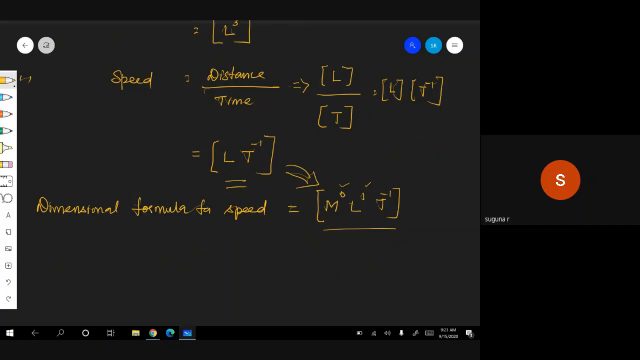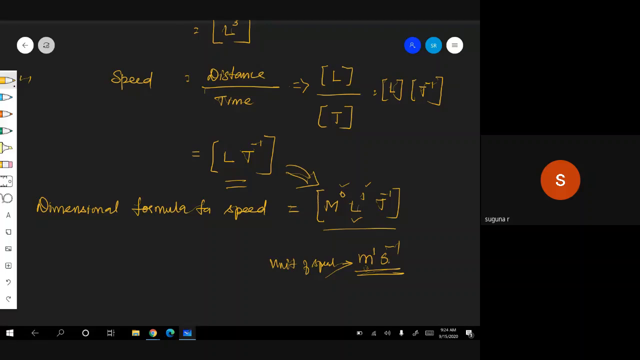Now you come back to your definition: the dimension of any derived physical quantity is the powers to which the fundamental physical quantities ought to be raised to represent the derived unit of the physical quantity. How? Here speed means meter per second. What is the unit for speed? Meter per second. Meter means length. What is the dimension for length? L. Therefore, L power 1.